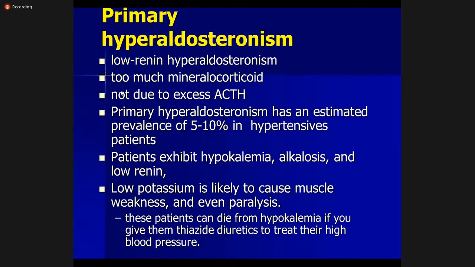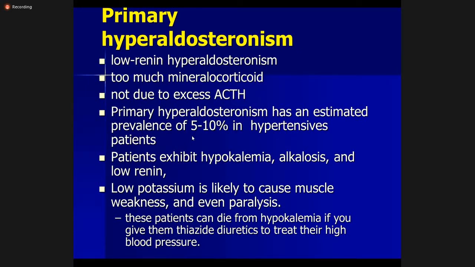Because the primary cause is present in the adrenal gland itself, there is suppression: excess mineralocorticoid, with low levels of renin and angiotensin, and ACTH is also low, in the first two cases. Primary hyperaldosteronism has an estimated prevalence of 5 to 10% in hypertensive patients.